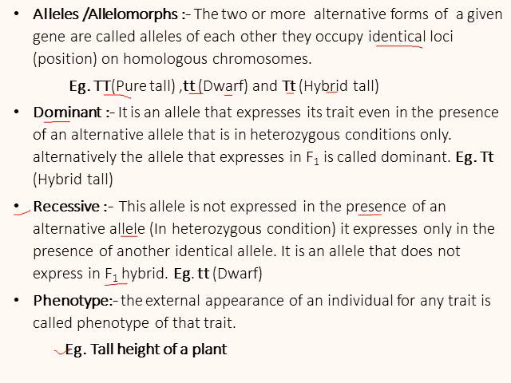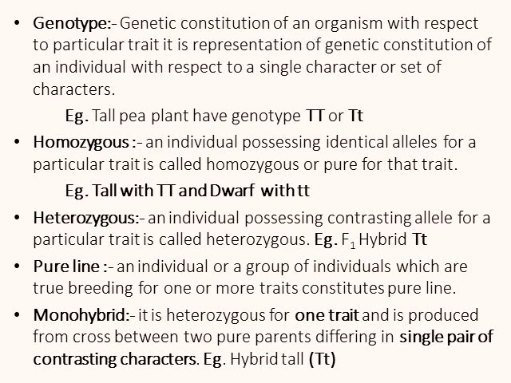So we can see or observe its external appearance, and we can tell the character on the basis of it. It is called phenotype. Genotype: genetic constitution of an organism with respect to a particular trait. It is the representation of genetic constitution of an individual with respect to a single character or set of characters. For example, a tall pea plant has genotype capital T capital T or capital T small t.